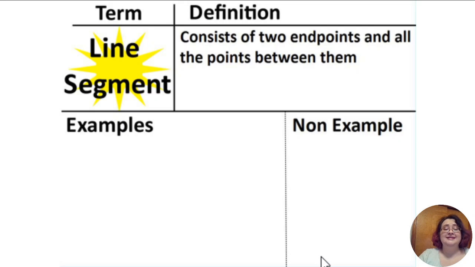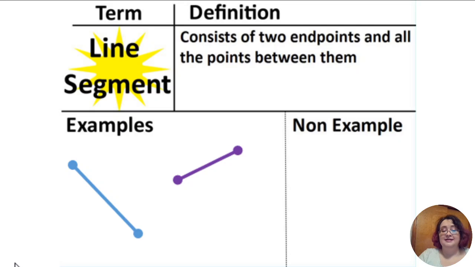Next up, we have a line segment. It consists of two endpoints and all the points in between them. So a line segment can be part of a line, but it's not a line itself. For a segment, you might see any direction, but you have endpoints on both ends, and it is straight in between. Could be a different direction, that's okay. We have an endpoint, and the connecting straight line in between.